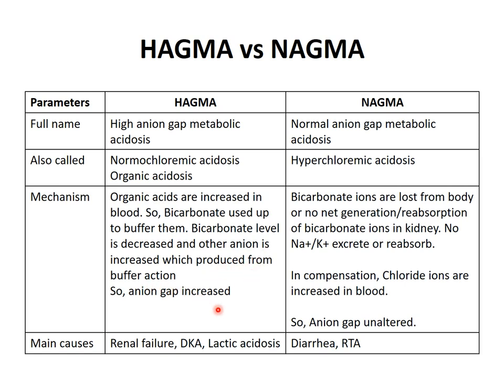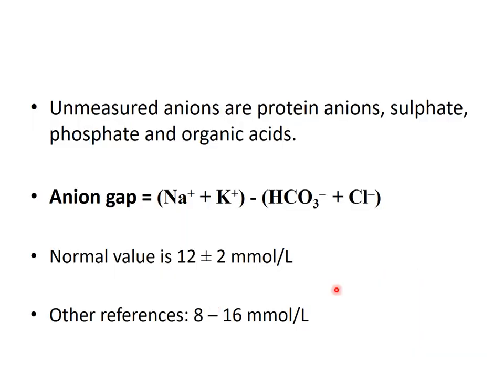As this anion level is increased and the bicarbonate level is decreased, and we are not measuring this produced anion, obviously the measured anion will be reduced, because bicarbonate is reduced and the other anion is increased. At the same time, sodium and potassium are unchanged, but the bicarbonate level is decreased. The chloride level is normal. So to compensate for this decreased bicarbonate level, which anion is produced?